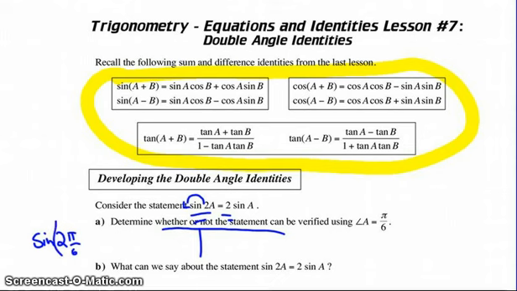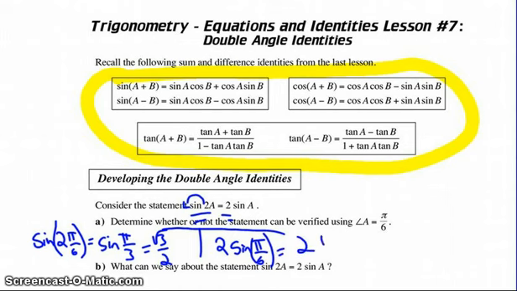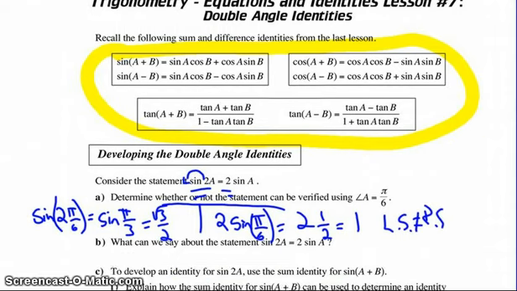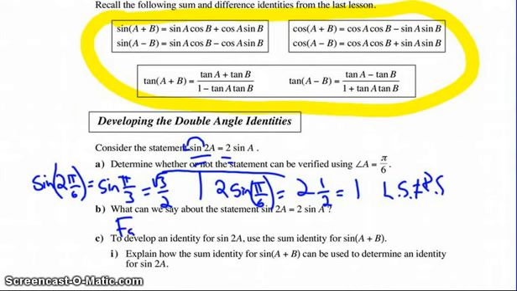That's the sine of pi over 3, which we know to be root 3 over 2. Is that equivalent to 2 times the sine of pi over 6? The sine of pi over 6 is 1/2, and 2 times 1/2 is 1. Clearly, left side does not equal right side, so we can say it's false.